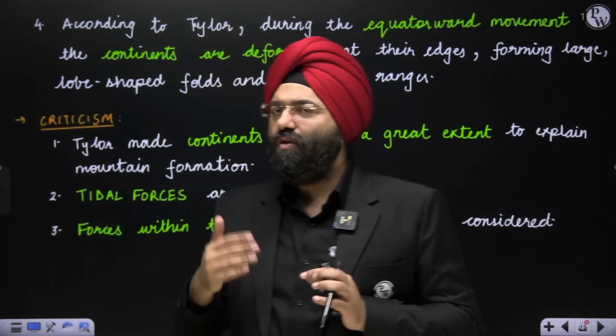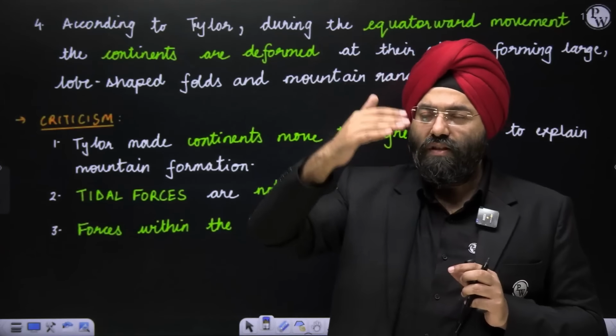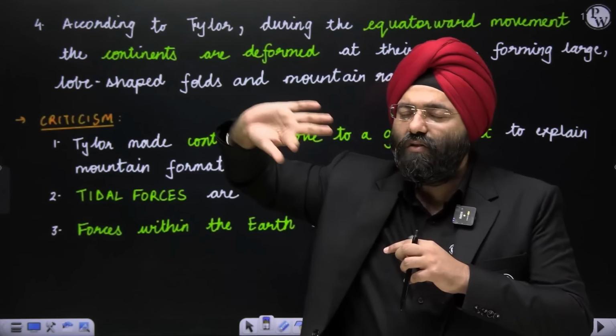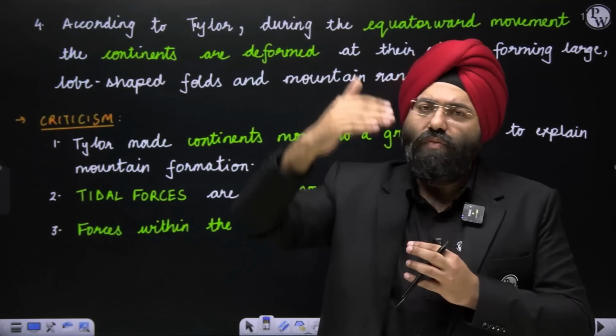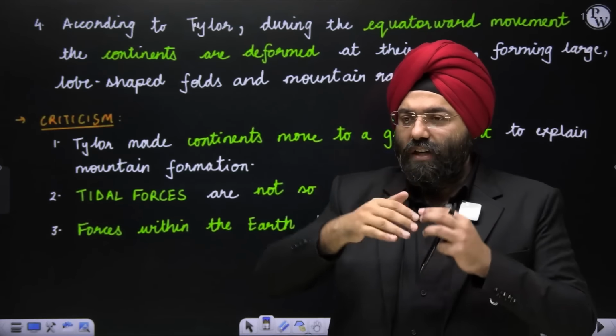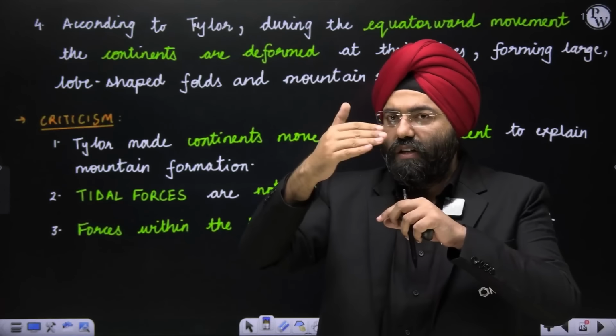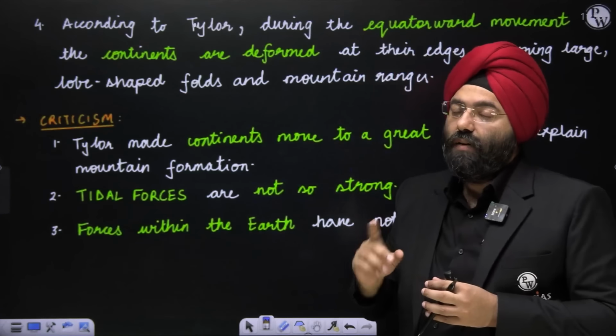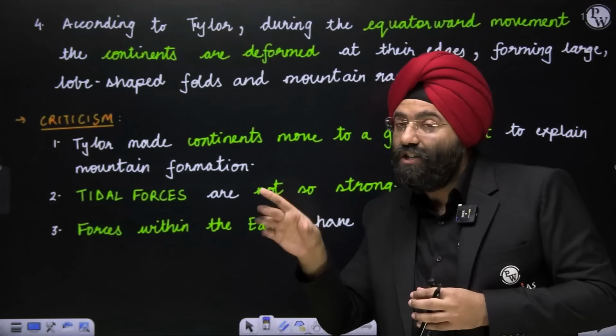He did not go into a lot of detail. He simply said because of the forces of the movement of the continents equatorwards, there was deformation of the edges of the continent. Obviously, he assumes that because the movement is taking place, there will be deformation at the edges, particularly because it is moving down, and that led to the formation of what? The mountains, particularly the ones mentioned during the tertiary period, right?